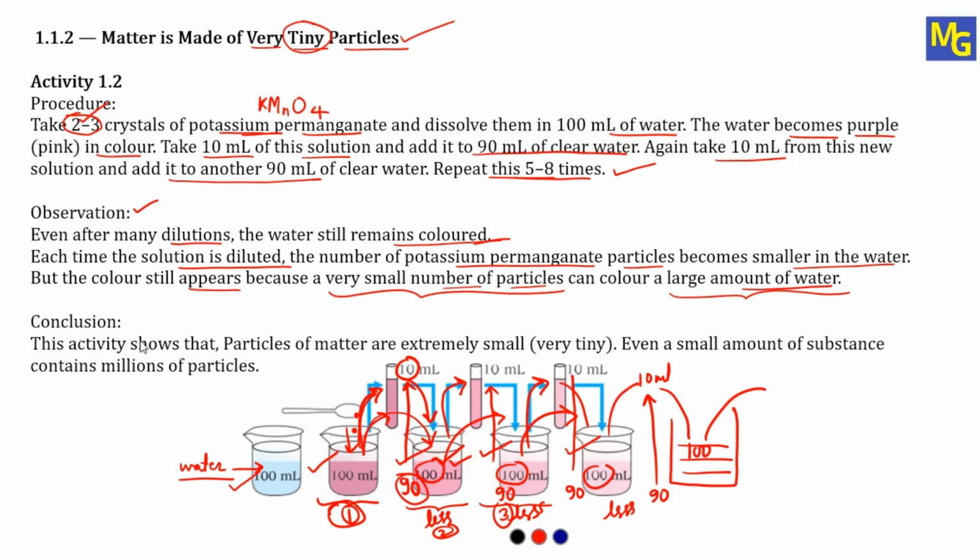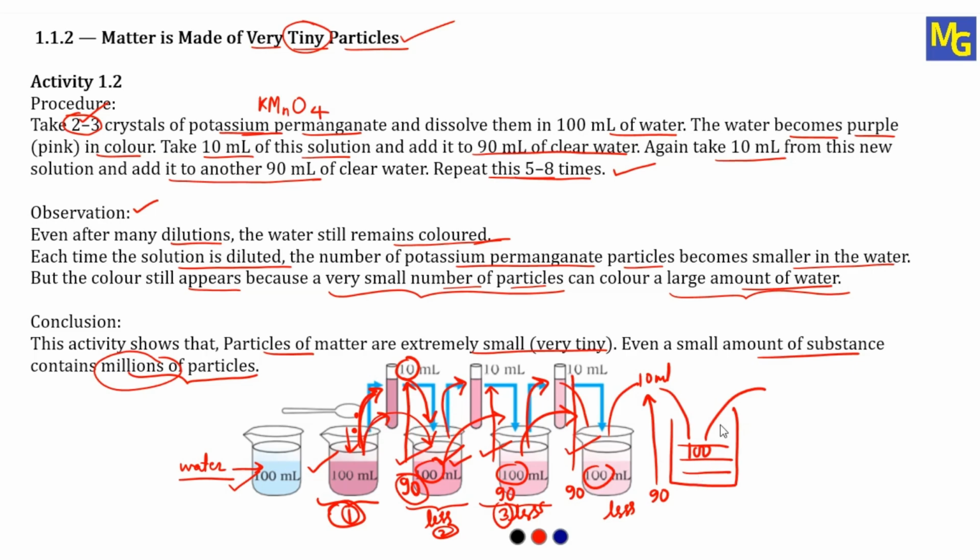So what is the conclusion based on this? This activity shows that particles of matter are extremely small. It is very clear that particles of matter are extremely small. Even a small amount of substance contains millions of particles. I hope you are understanding. Even in a small amount of substance, maybe we are taking only 10 ml, how many particles will there be in this 10 ml? Millions of particles are present in this 10 ml of solution.